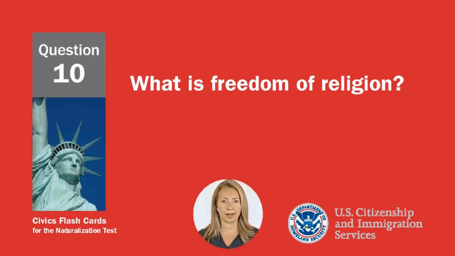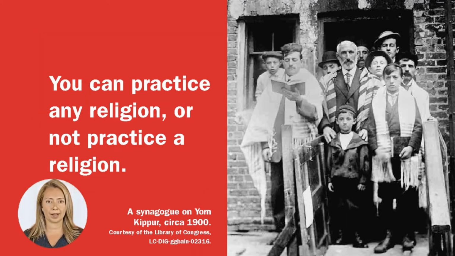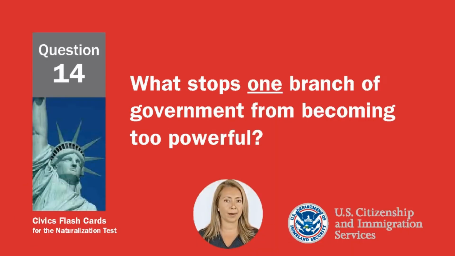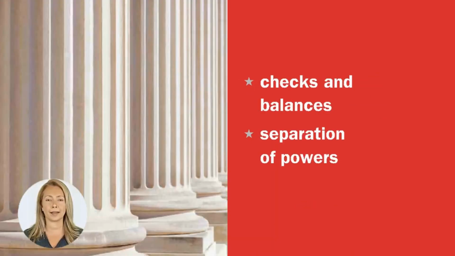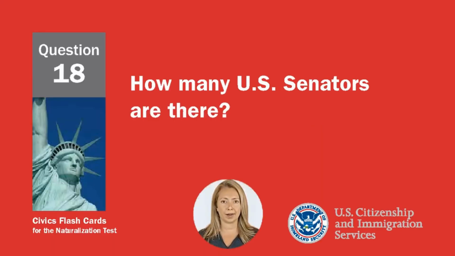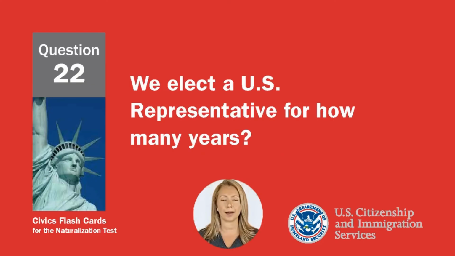What is freedom of religion? You can practice any religion, or not practice a religion. What stops one branch of government from becoming too powerful? Checks and balances, separation of powers. How many U.S. senators are there? 100. We elect a U.S. representative for how many years?